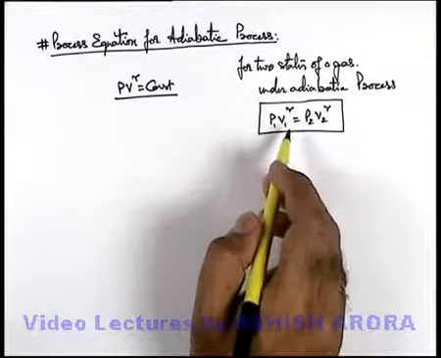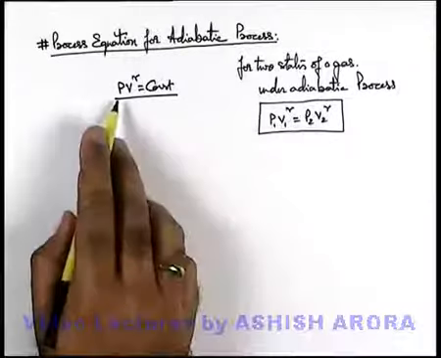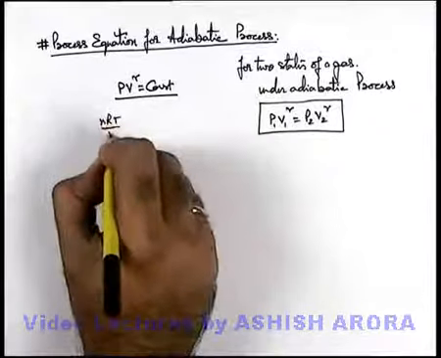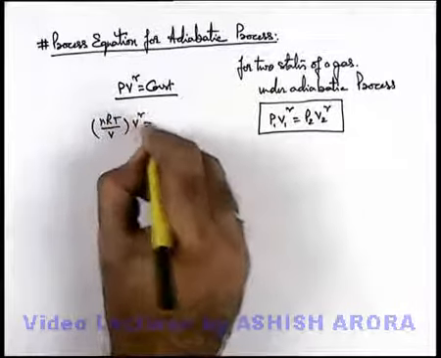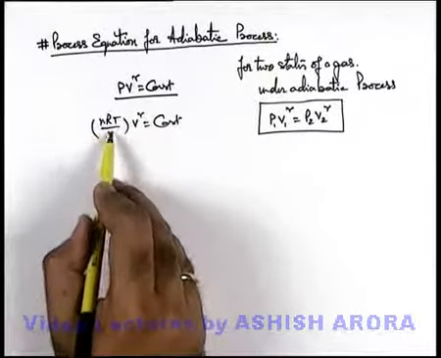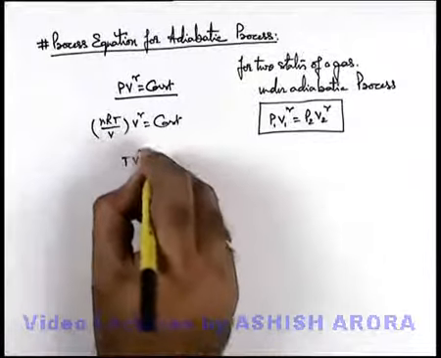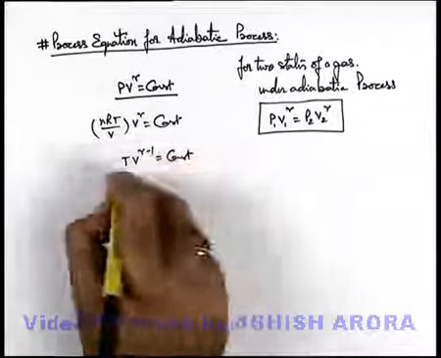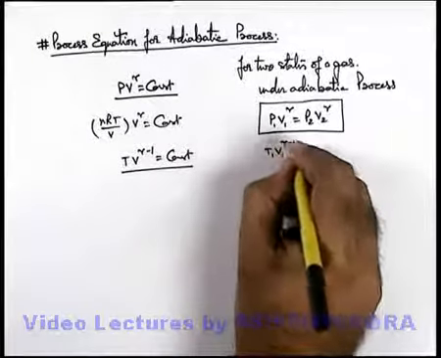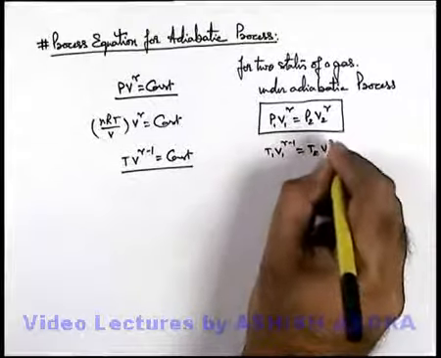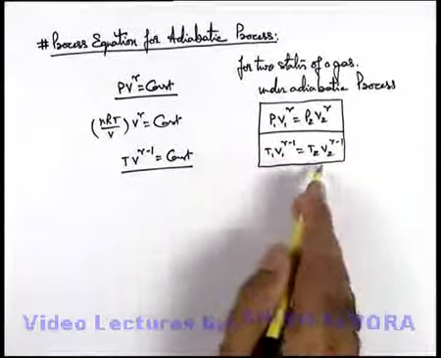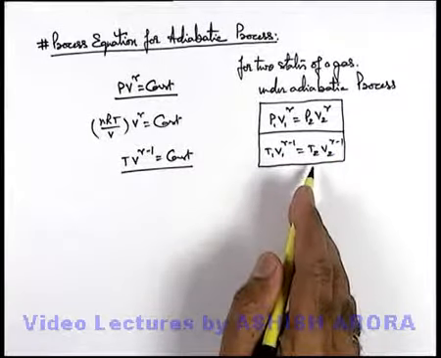Now we can also relate temperature and volume, as P can be written as nRT/V by the gas law, multiplied by V^γ is constant. Here nR is again a constant, so this can be written as TV^(γ-1) as a constant. Using this again we can relate temperature and volume as T1 V1^(γ-1) = T2 V2^(γ-1). This also we can use as an equation to relate temperature and volume.